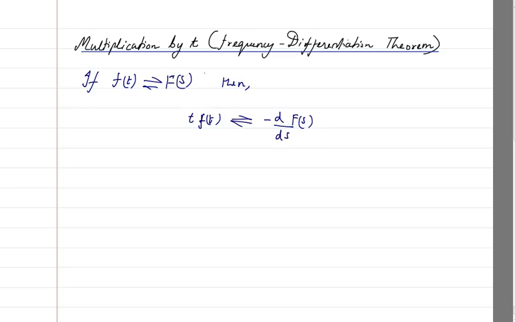All you have to do is directly take F of s and differentiate it and put a negative sign in front of it, and you will get the Laplace transform of that.